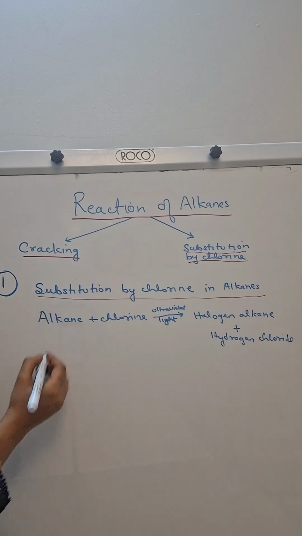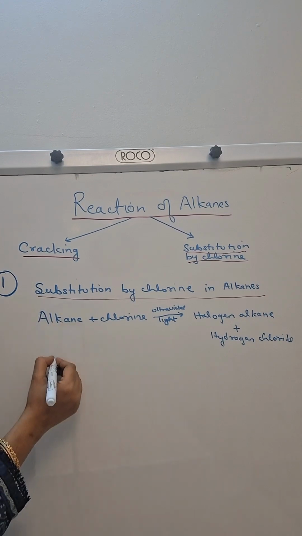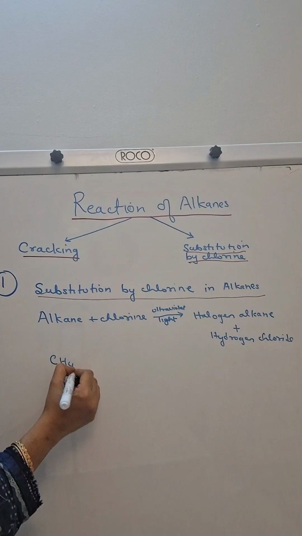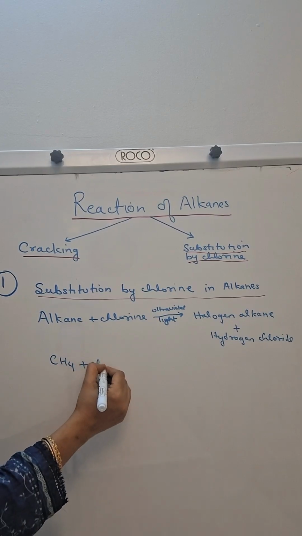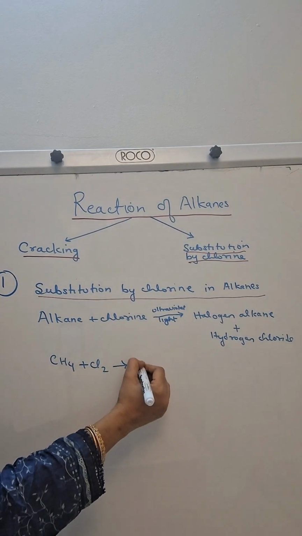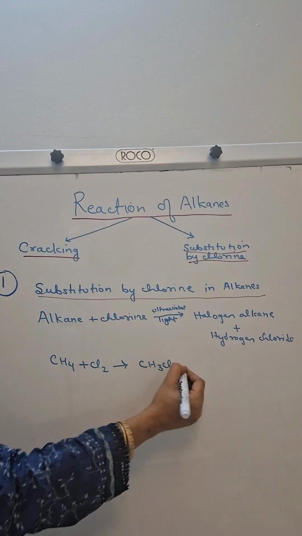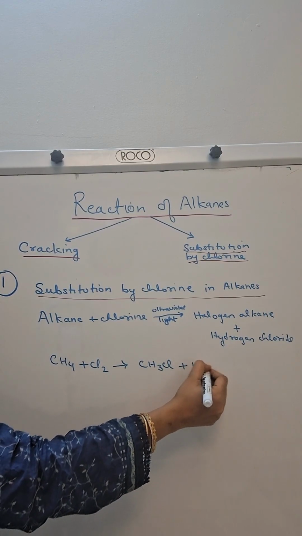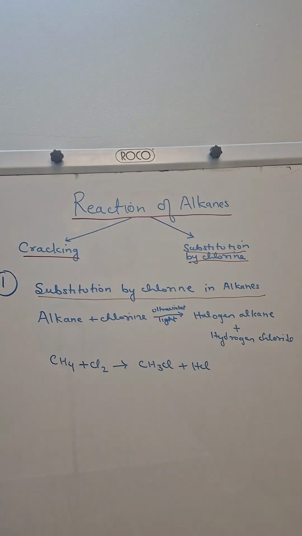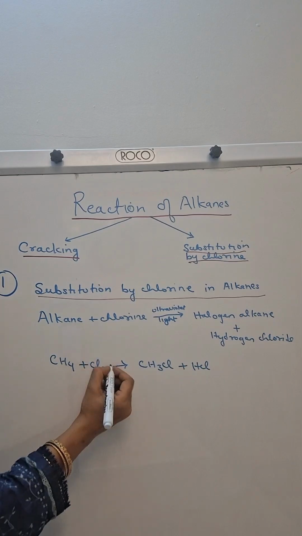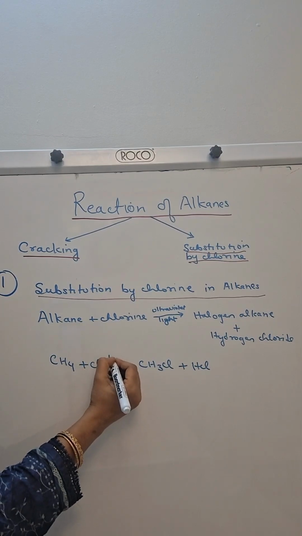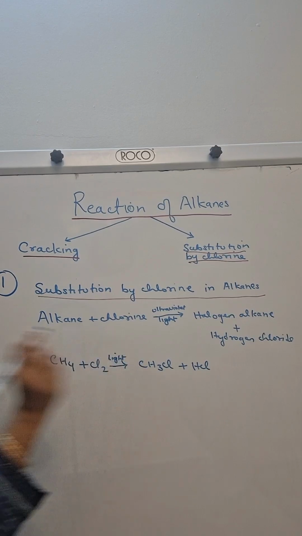Right. Now let's see, suppose we will take alkane CH4 and react with chlorine. So the product will be CH3Cl plus HCl. Okay. Now only thing you should know, here we need to write light. Is it clear? Light or ultraviolet light.